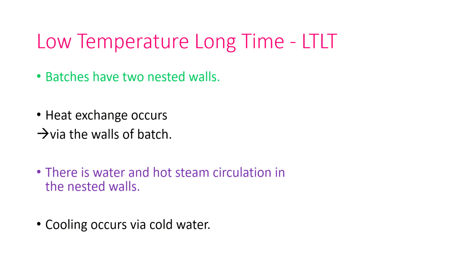So batches have two nested walls. Heat exchange occurs via the walls of the batch, and there is water and hot steam circulation in the nested wall, and cooling occurs via cold water. We can imagine the fermenter. In the fermenter or vessels, the vessels contain hot steam and the cooling chamber also, to maintain their temperature.